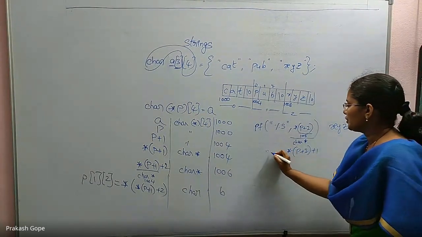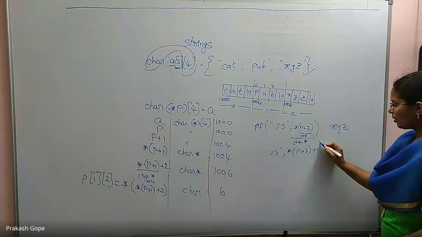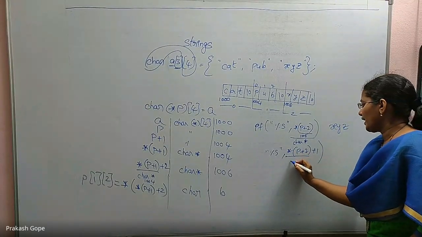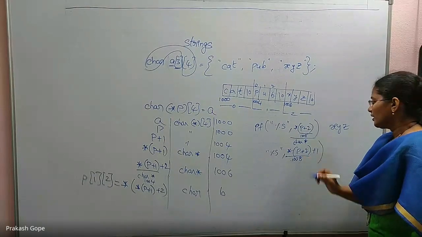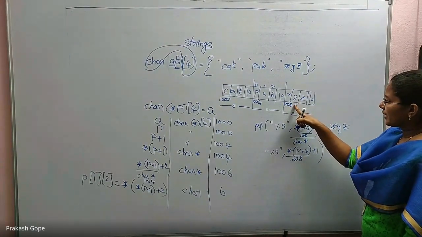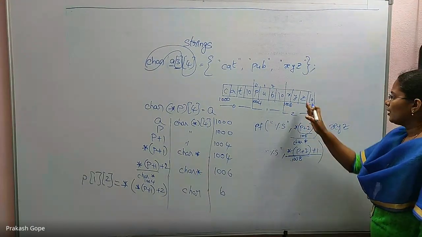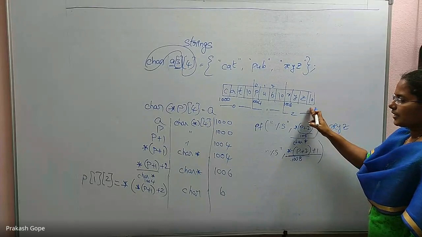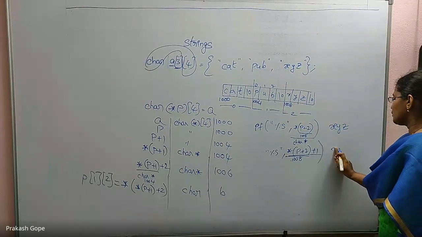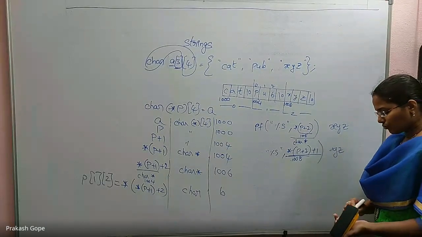For the same thing, if I pass star of p plus 2 plus 1, then what gets printed? Same percentage s. Yes, again this is a char star, because till here it is char star 1008. For a character pointer, if I add 1, it will point to the next character, 1009. So this value will be 1009 and char star. From there until the first null character is considered as a string, and it prints yz.